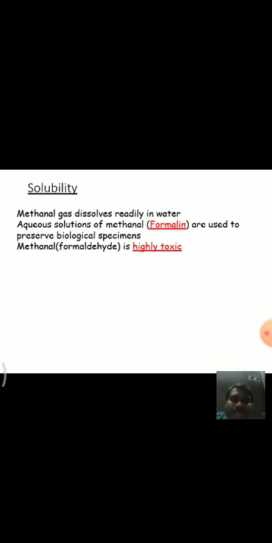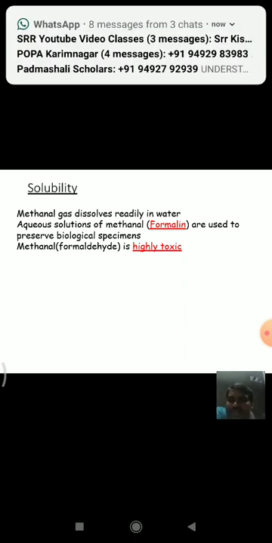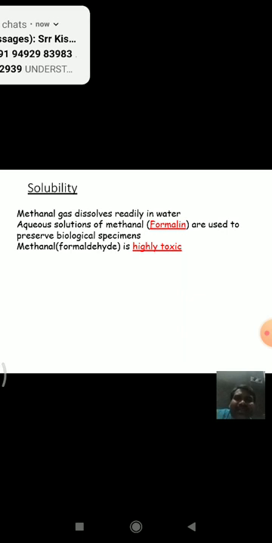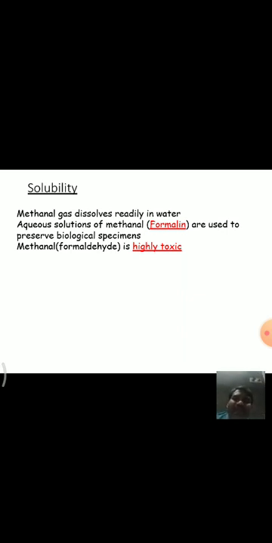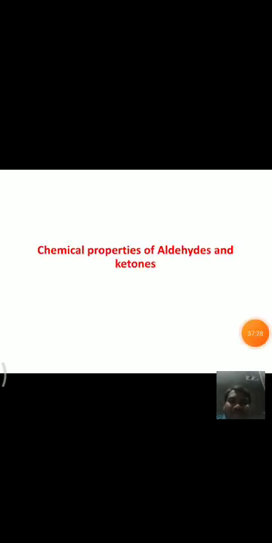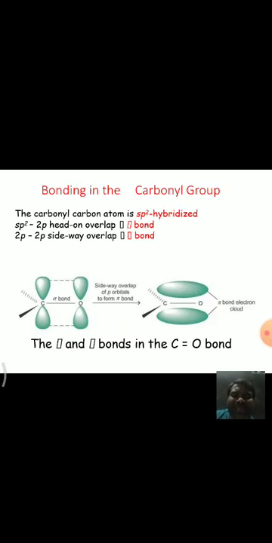And on solubility, see here, methanal has another common name, formaldehyde. It is used for the preservation of biological specimens, and of course it is highly toxic. It dissolves in water also, and it is used for the preservation of biological specimens. See here, coming to chemical properties of aldehydes and ketones, we will discuss this in the next classes, but just an introduction.